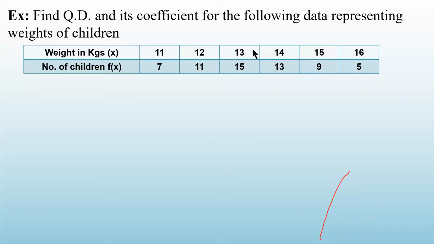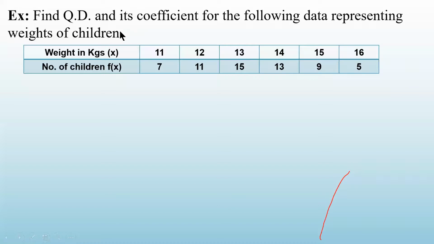Okay, come here. This one. Let us do this problem now. Find quartile deviation and its coefficient for the following data representing weights of children. Your first row is giving the weight in kilograms and the second row is giving the frequency, that is, the number of children. We have to find quartile deviation and its coefficient both.